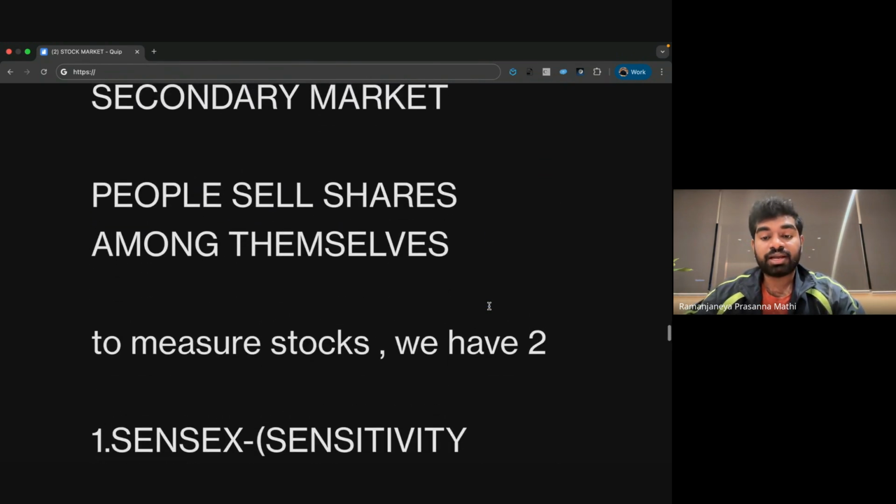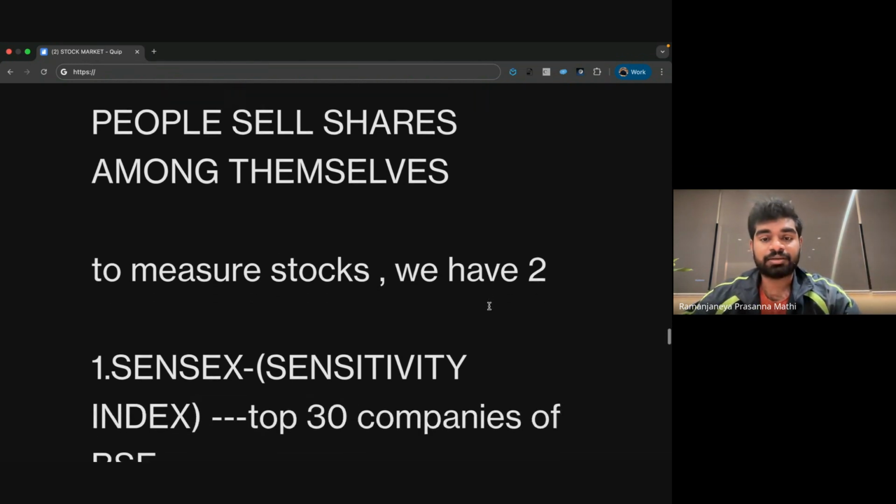In the secondary market, people sell and buy the shares among themselves. Suppose I bought a share of IRFC at 10 rupees, and the share becomes 20 rupees. Then I will sell it. If the share has demand, another person who wants to buy at 20 will buy the share. So this is how the interchanging of shares between retailers in the market happens, that is nothing but secondary market. I hope you understood what is primary market and what is secondary market.